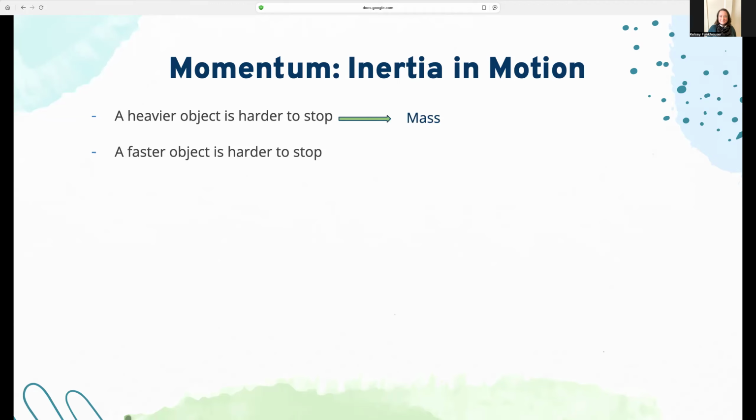So momentum covers these two ideas. A heavier object is harder to stop. Okay, that's mass. Mass is how heavy something is or what it is made of. And then a faster object, well, that would be like speed or velocity. So this is telling us that mass and velocity or speed, or both, impact the momentum or are related to momentum, which again is changing the motion of an object.